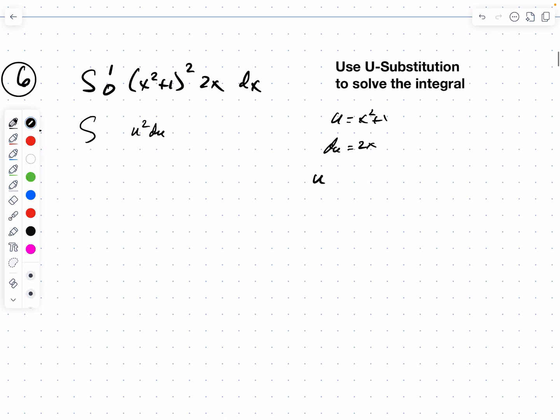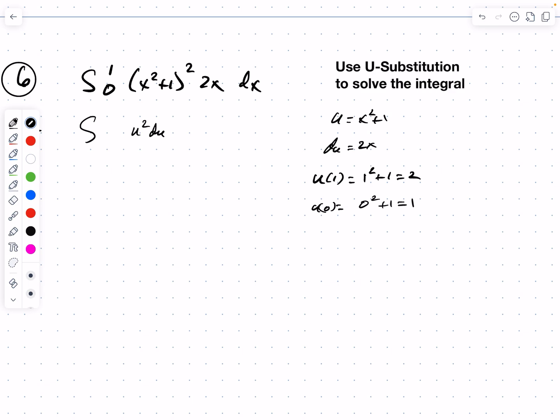So what is u of 1? In other words, if I'm going to rewrite this whole function in terms of u, I'm going to write the limits in terms of u. So u of 1 means if I plug 1 into here, what do I get? Well, u of 1 would be 1 squared plus 1, which equals 2. And u of 0 would equal 0 squared plus 1, which equals 1.